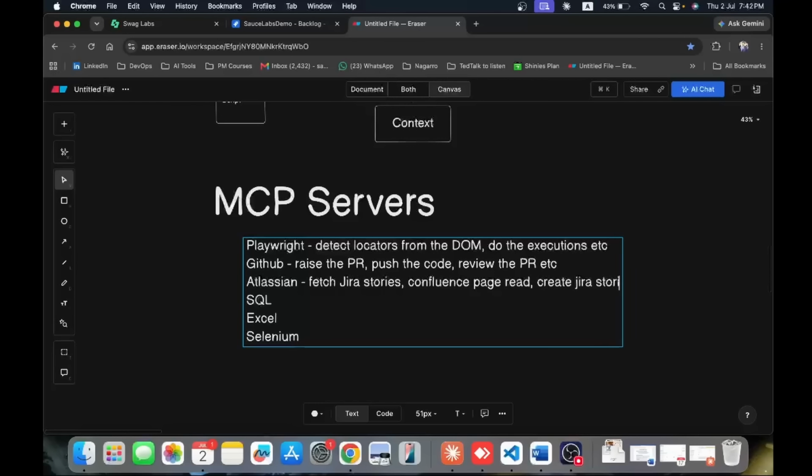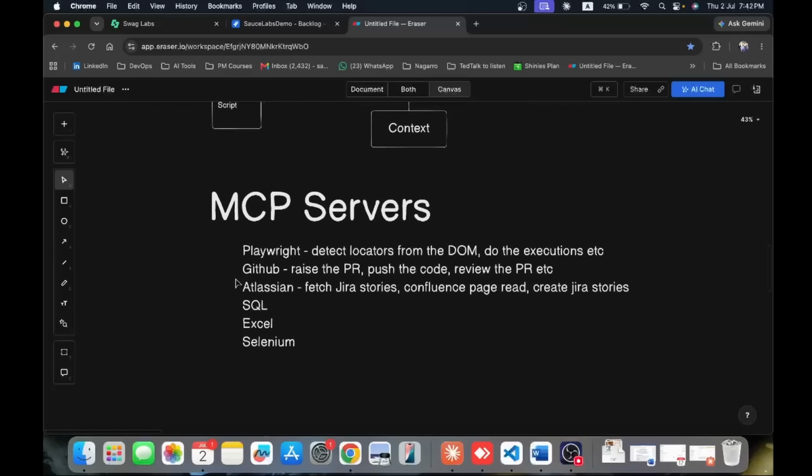All these things can be done from the AI application. If we are using GitHub Copilot, or we are using Gemini, all these things can be done directly from that chatbot. We need not open these applications if my MCP servers are configured. And the same thing for SQL: I can read the data, I can write the data, and I can read and write data in Excel also. Similar to Playwright, I can do these kinds of things using Selenium also. So this is the benefit of using MCP servers in our day-to-day testing life.